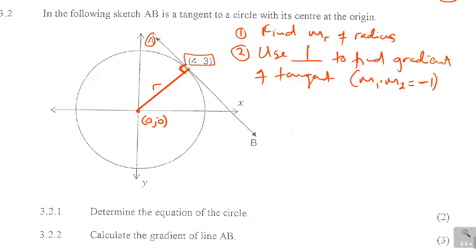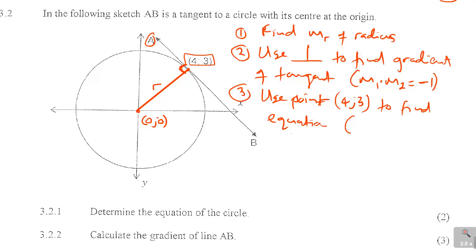If you know the gradient of the first line, you will know the gradient of the second. Number 3, use the point (4, 3) to find the equation, using either y is equal to mx plus c, or y minus y1 is equal to m(x minus x1). I prefer this one, so let's quickly do that.